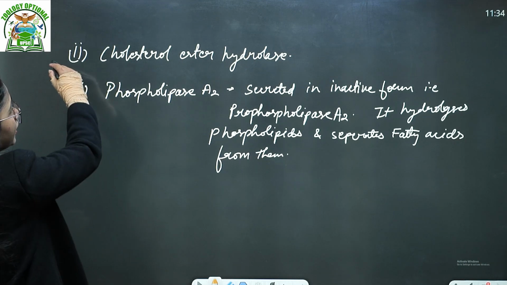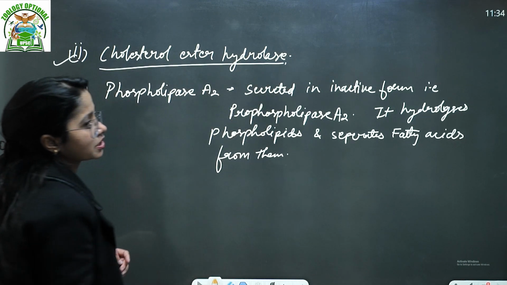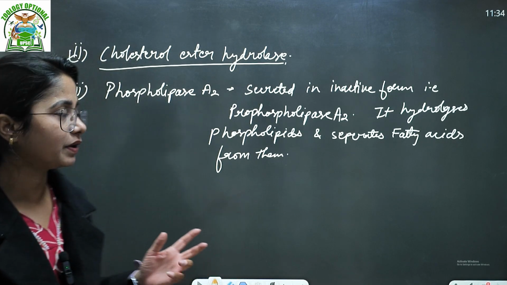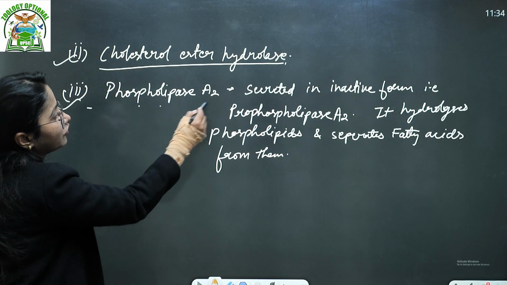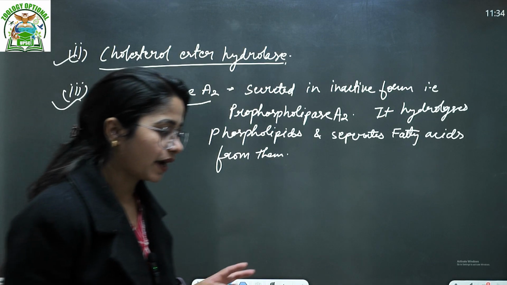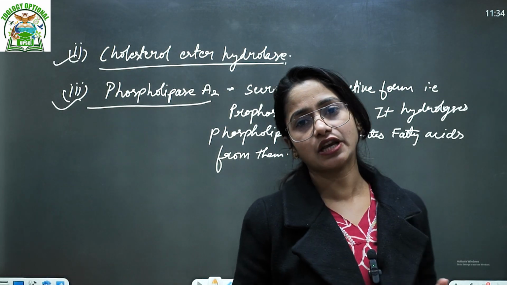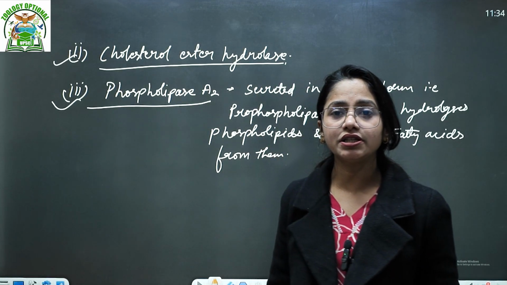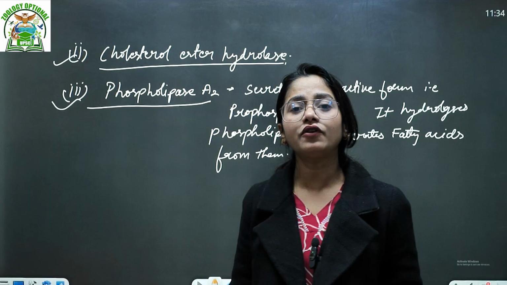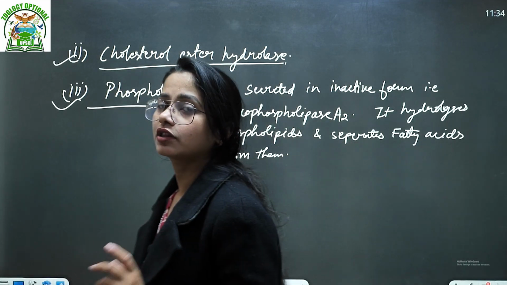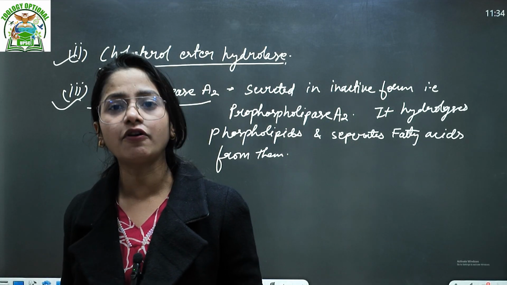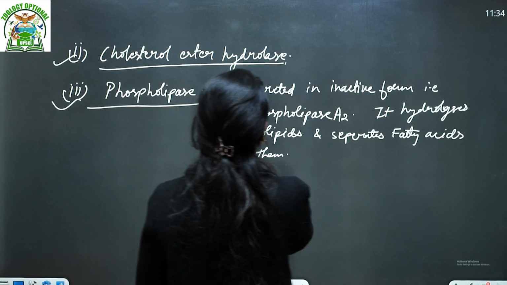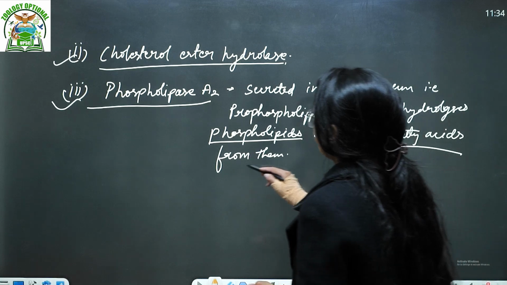The second one is cholesterol ester hydrolase. This mainly digests the ester bond in the cholesterol esters. And then the phospholipase A2. So in the pancreatic juices, there are three fat digesting enzymes present. The first is lipase, the second is cholesterol ester hydrolase, and third is phospholipase A2. The phospholipase A2 is actually present in its inactive form, that is prophospholipase A2. It hydrolyzes the phospholipids and separates the fatty acids from them.